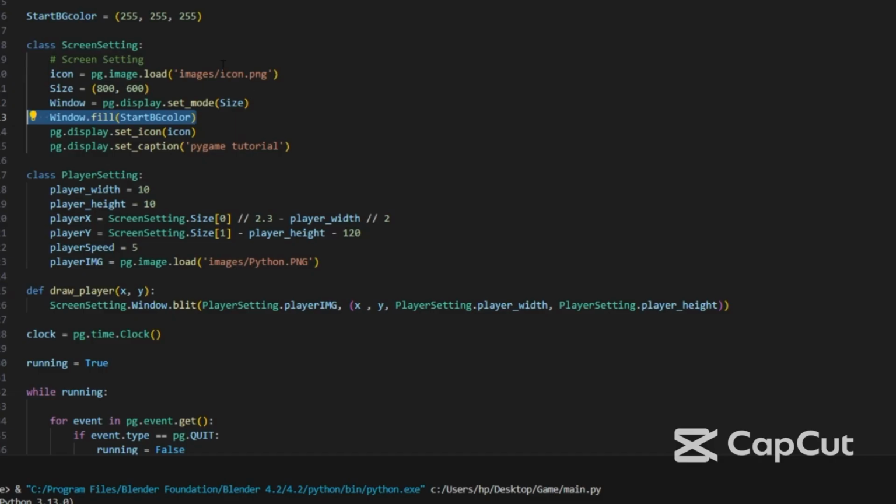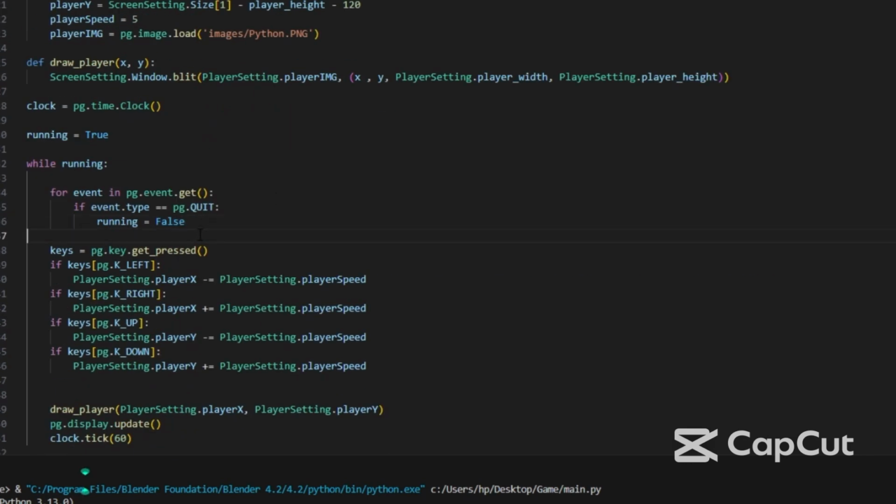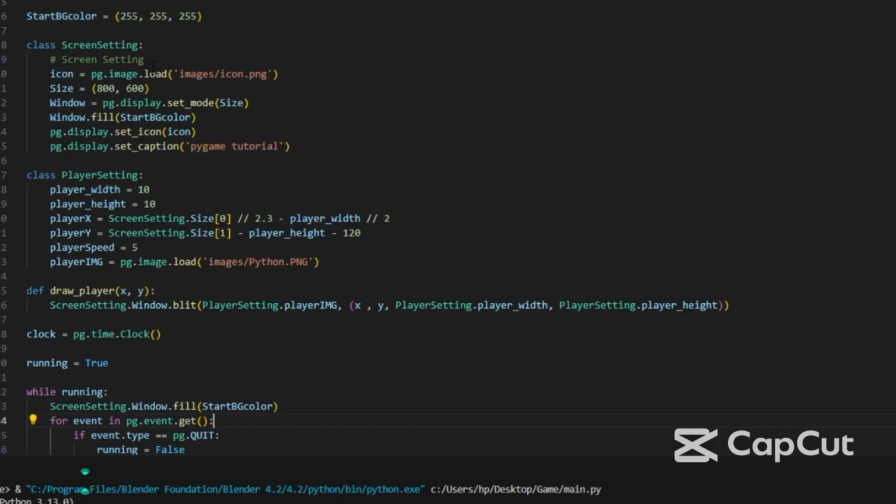So like that. Now we'll copy this line and paste it in the while loop. So copy it and let's paste it here, like that. And here write screen setting dot window dot fill. So now we can run the game to try.